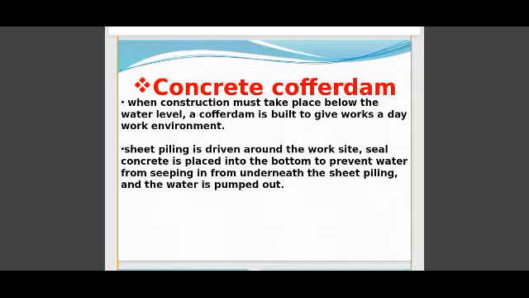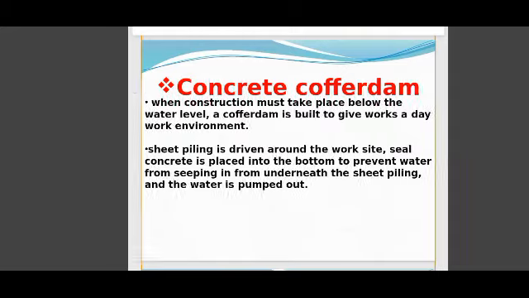The next type of cofferdam is the concrete cofferdam. It is the most common cofferdam nowadays. Concrete cofferdam construction must take place below the water level. A cofferdam is built to give workers a dry work environment. Sheet piling is driven around the work site. Sealed concrete is placed into the bottom to prevent water from seeping in from underneath the sheet piling, and the water is pumped out. Concrete cofferdam is more common nowadays.